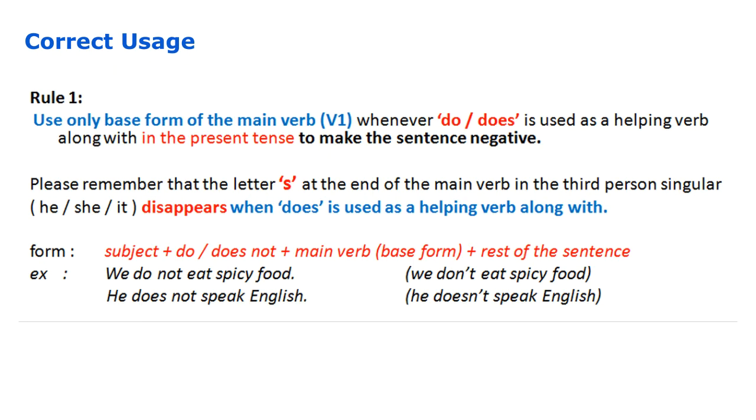Now, let us learn the correct uses of do or does or did. As a rule 1, please remember that use only base form of the main verb whenever do or does is used as a helping verb in present tense to make the sentence negative. Please remember that the letter S at the end of main verb in the third person singular for he, she, it disappears when does is used as a helping verb.